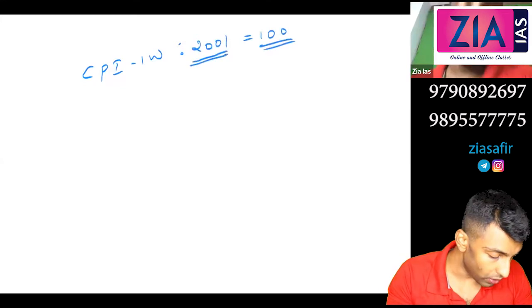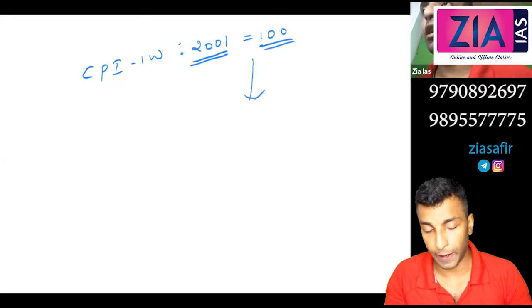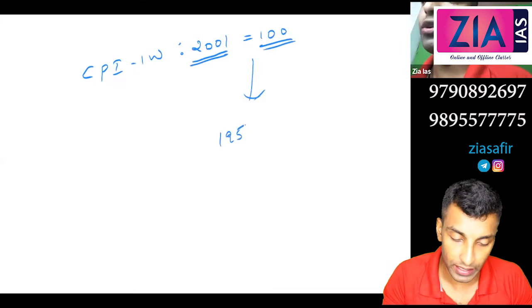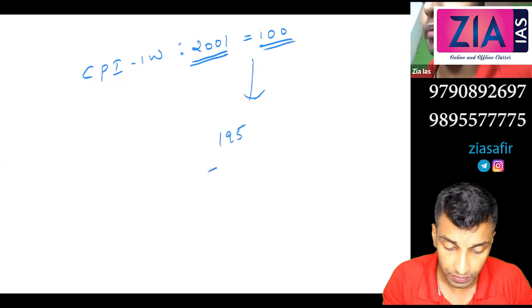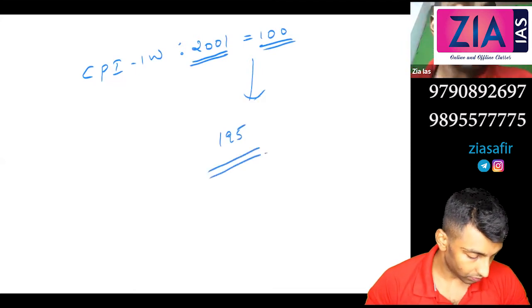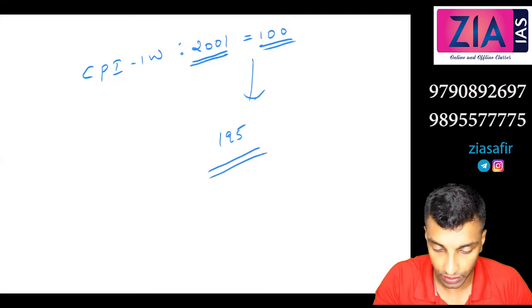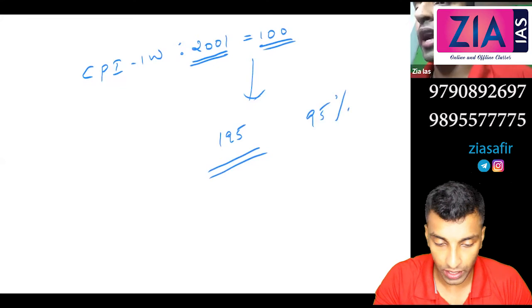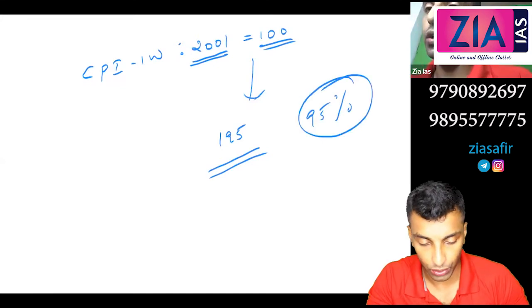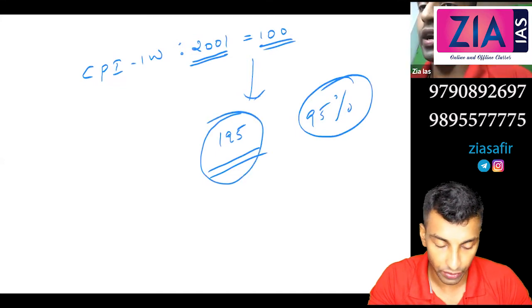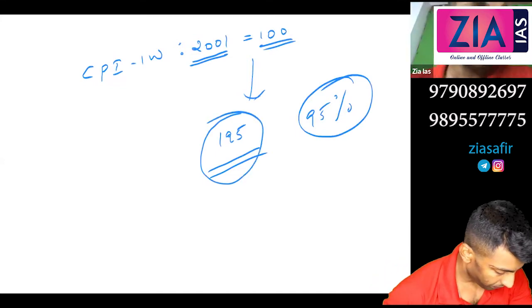Now if I am saying the value is, let's say, 195. So in 2019, the value of CPI is 195. How will you interpret this? So 95% inflation is there. The value changed to 195, so 95% inflation is there.